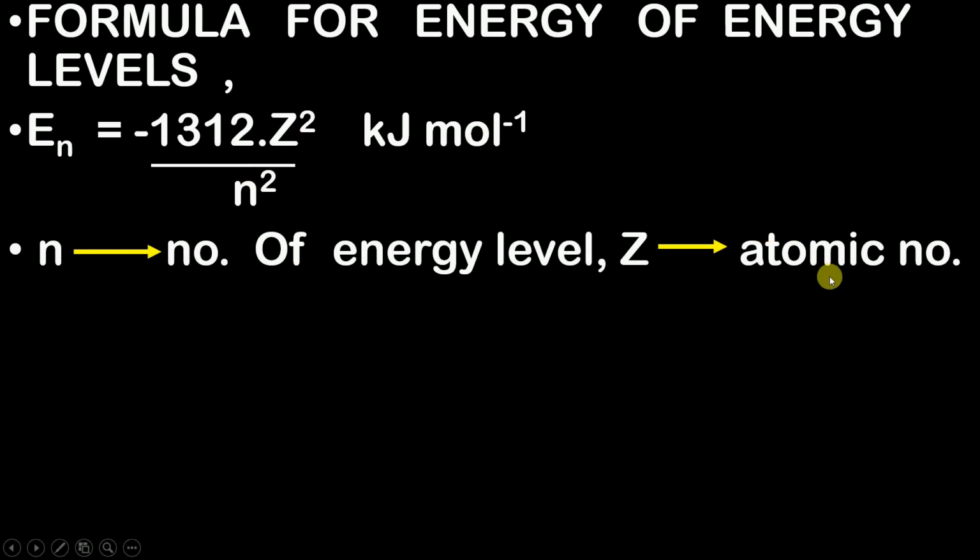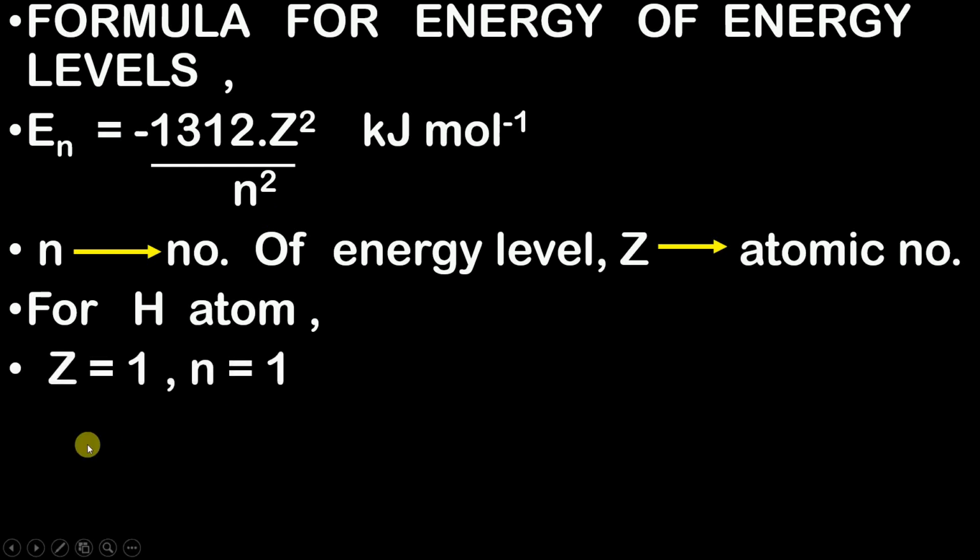Now suppose you want to find out the energy of the first energy level in a hydrogen atom. You substitute the atomic number as 1 and the number of the energy level as 1, because you want the first energy level.